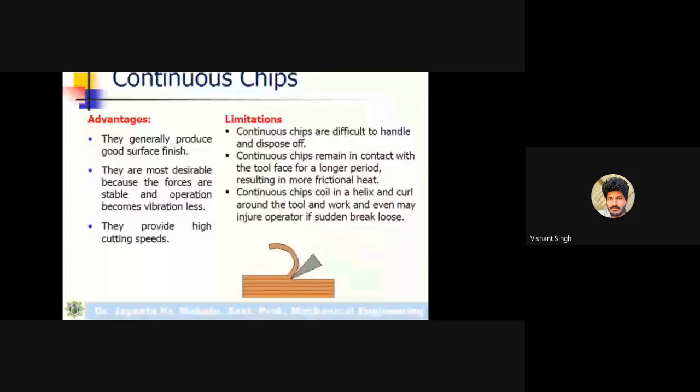When the curled chips break suddenly, since there is internal compressive force in this curl, there may be chances of the operator getting injured.